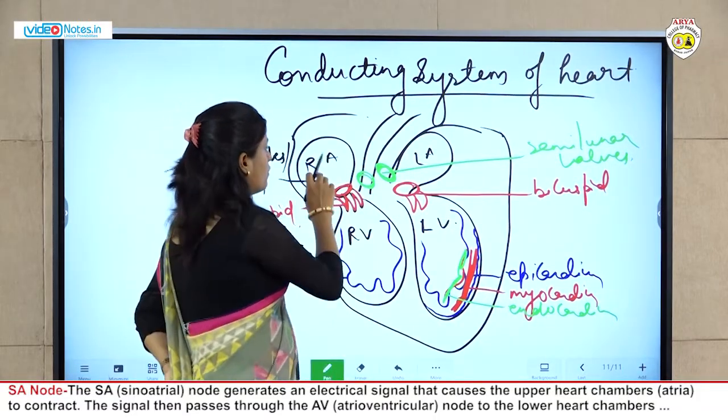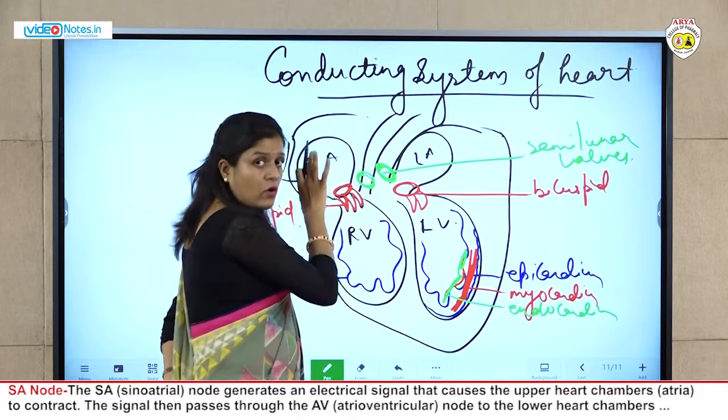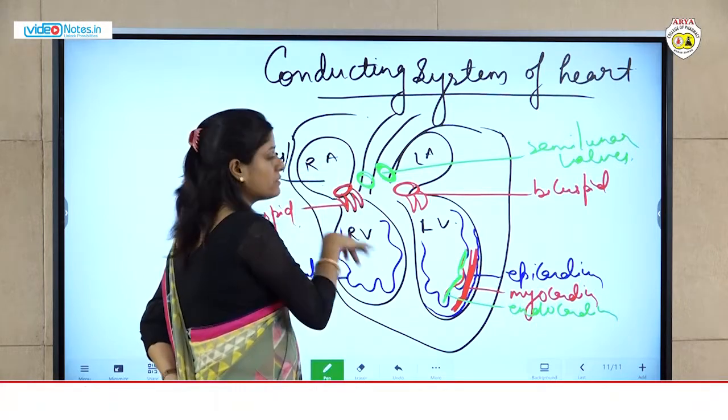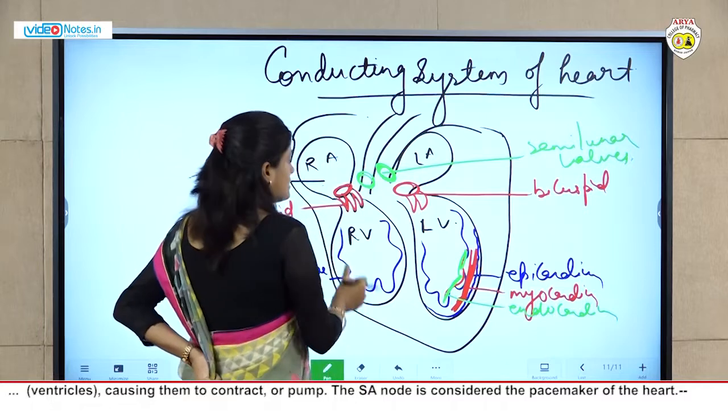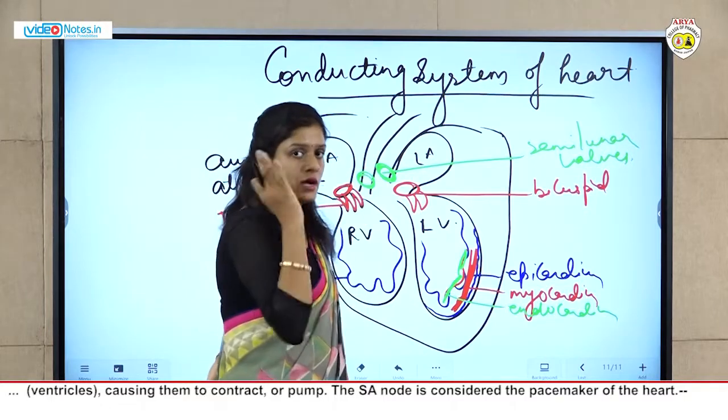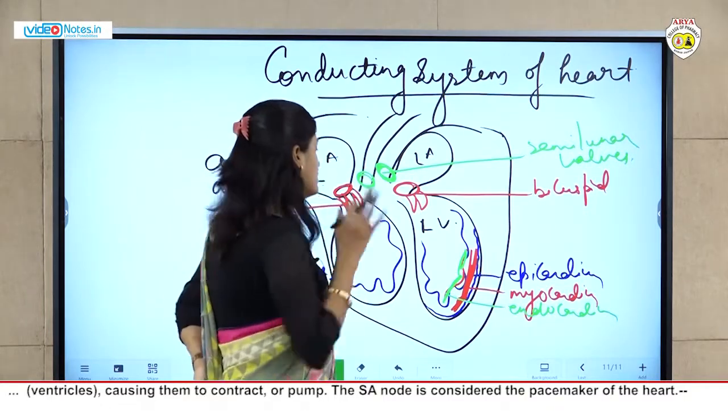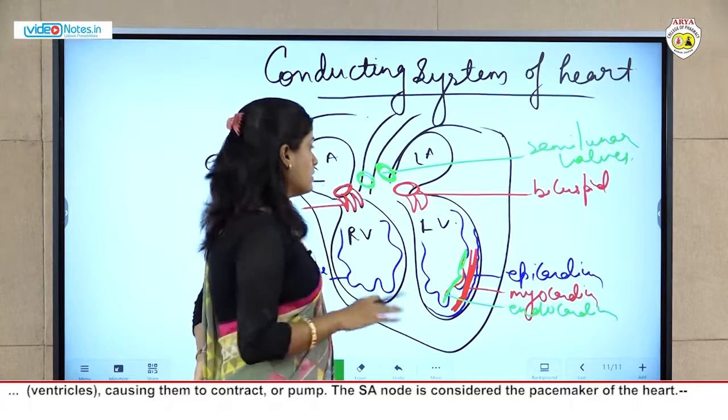Now what happened from auricles towards the ventricles, the blood comes from auricles towards the ventricles, and ventricles have to push this blood towards the lungs and towards the body parts. Now it will be with the high pressure.